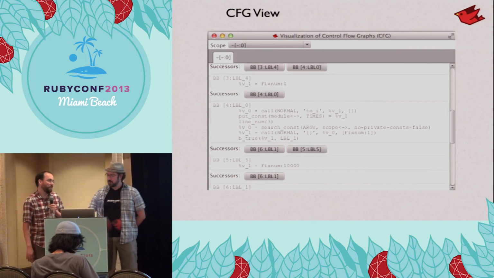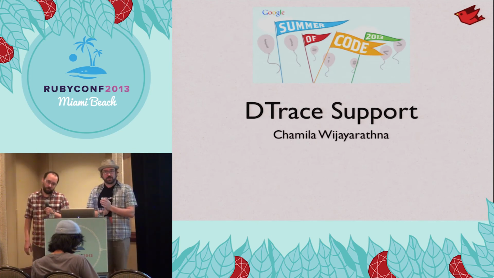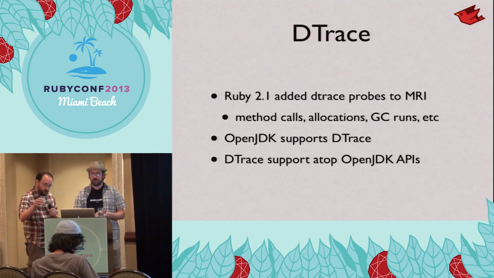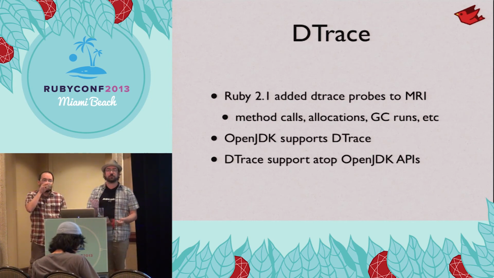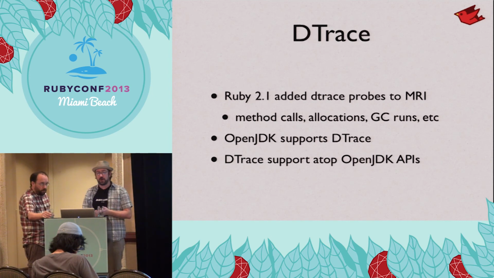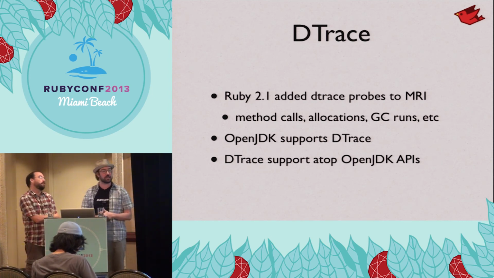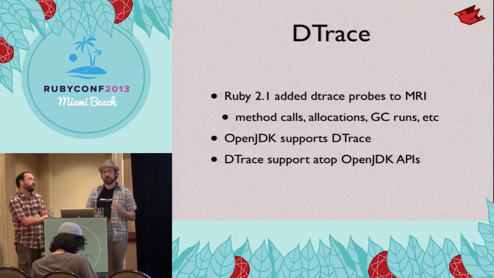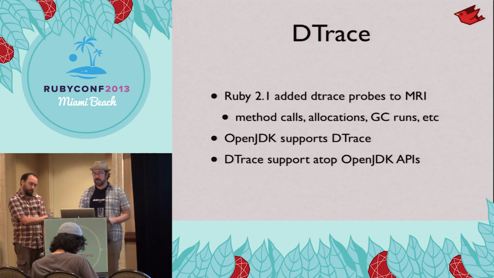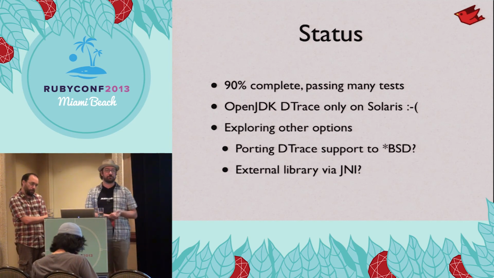Okay. Another project we had this summer, Chamila worked on DTrace support for us. So Ruby 2.1 added DTrace probes. I think that was Aaron Patterson who added that. We wanted to have the same thing, and Chamila came along and decided that that was the project he'd like to do for Google Summer of Code. It turns out OpenJDK does have DTrace support in it, so we could just build on top of those existing APIs. Now what we have right now is about 90% complete.